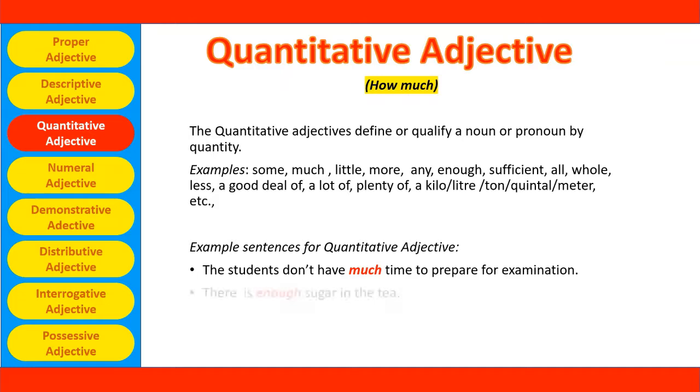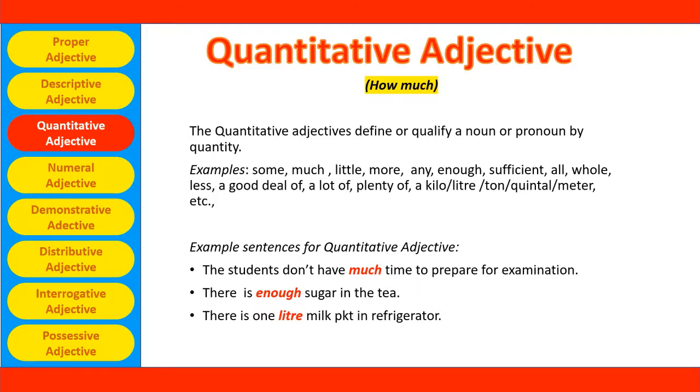Quantitative adjectives. They answer how much. Here, quantitative adjectives define or qualify a noun or pronoun by quantity. This quantity can be definite or indefinite.